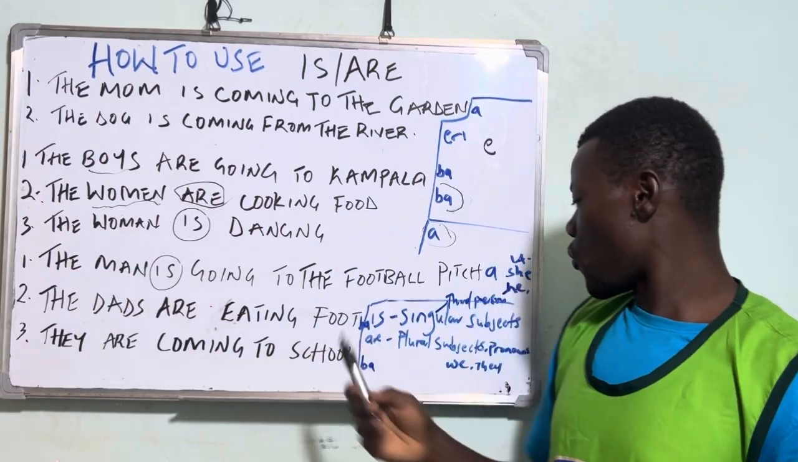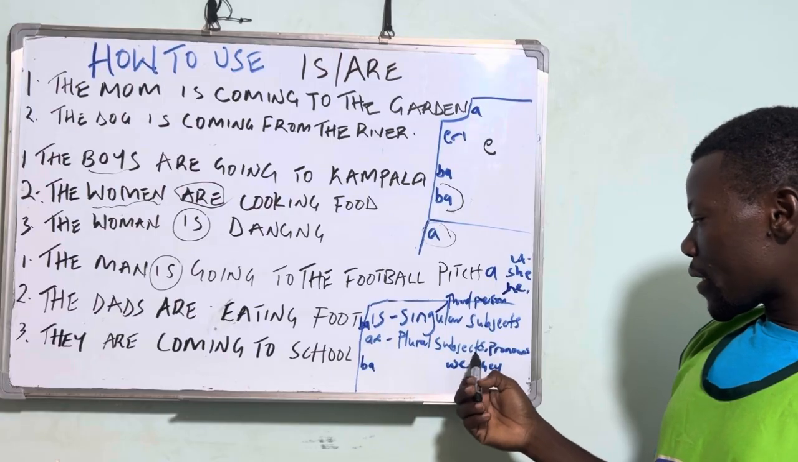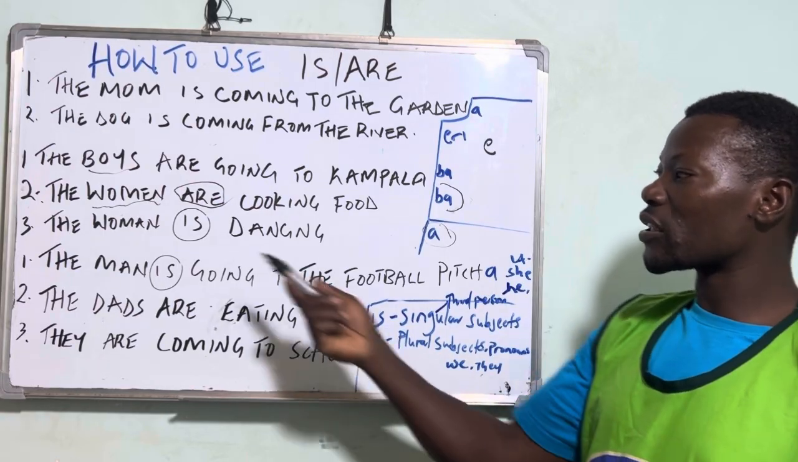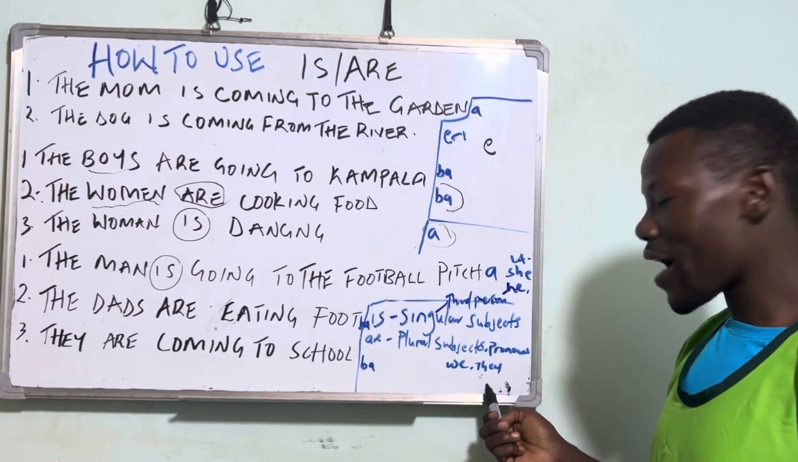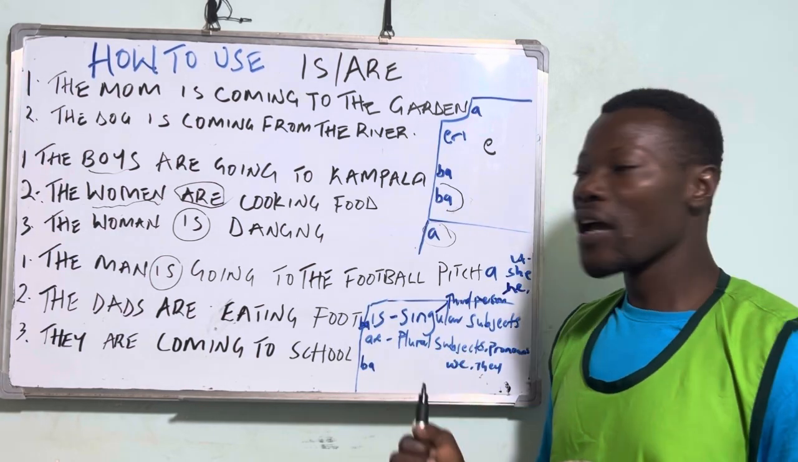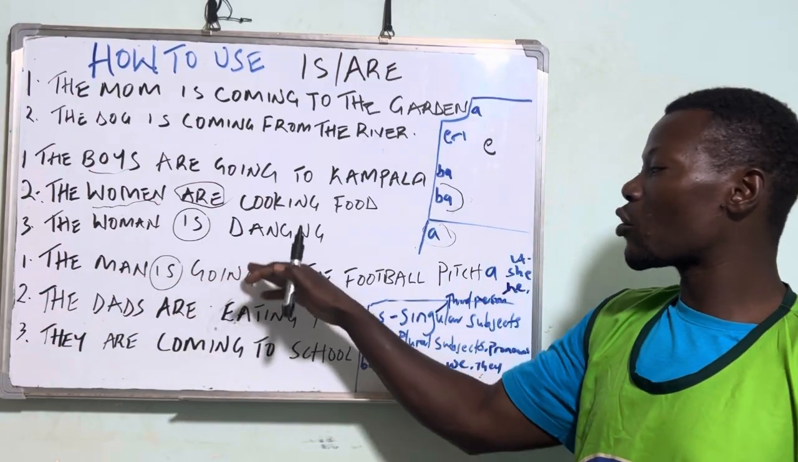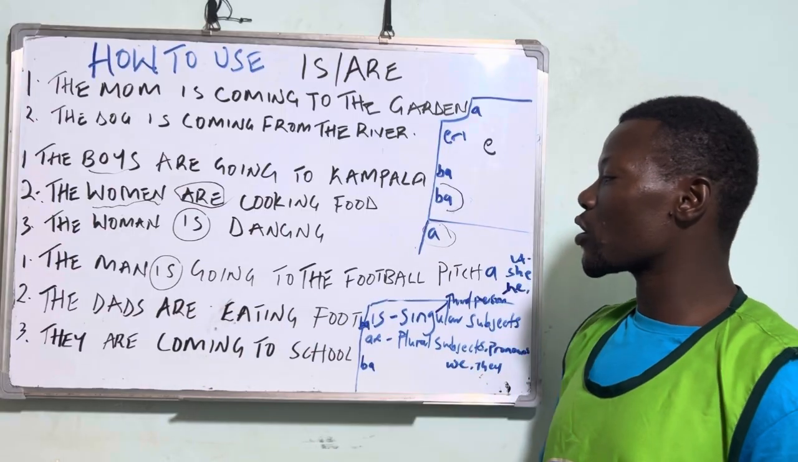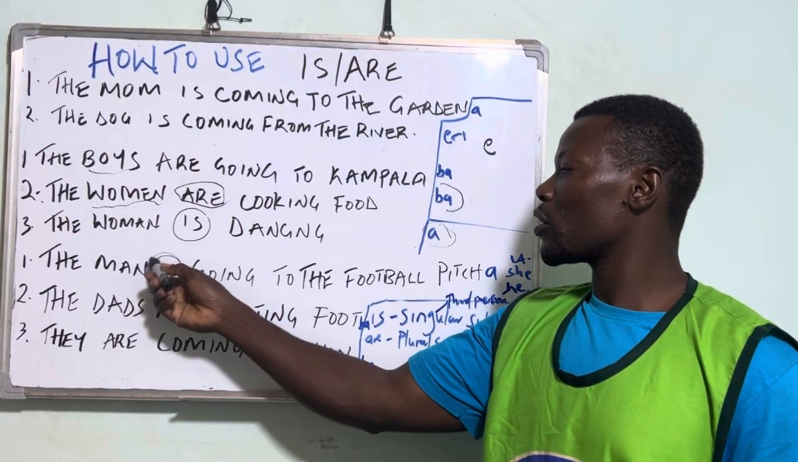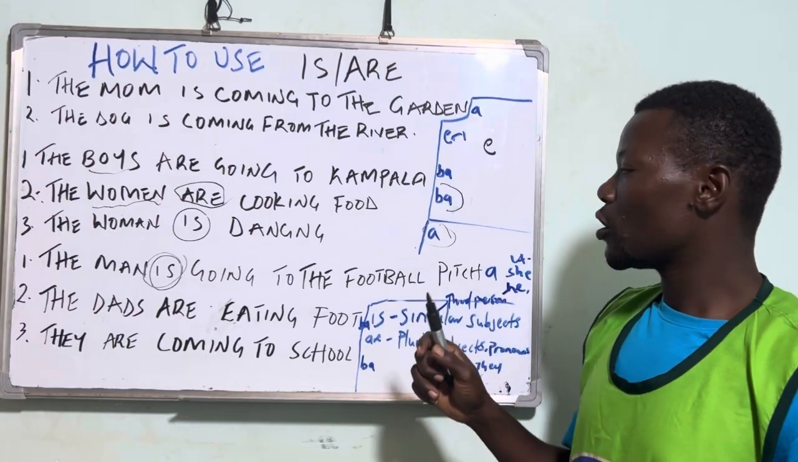Then, what do we use for plural pronouns? They. If we don't say the women are dancing, we say they are dancing. The next one is the man is going to the football pitch.